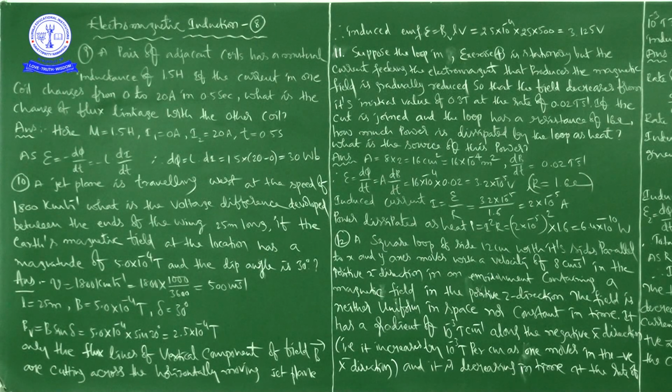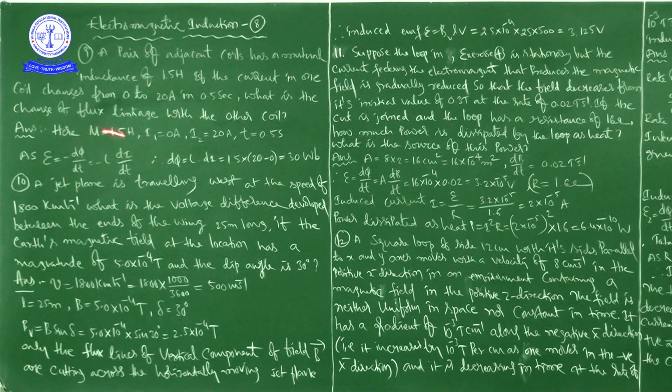So in this problem number 9, there are two coils, adjacent coils side by side, with a mutual inductance of 1.5 Henry. The current in one coil changes from 0 to 20 amps in 0.5 seconds. We have to find the change of flux linkage with the other coil. First we write the given values, and then we use Faraday's second law of induction: epsilon is equal to minus d phi by dt, that is equal to minus L into di by dt.